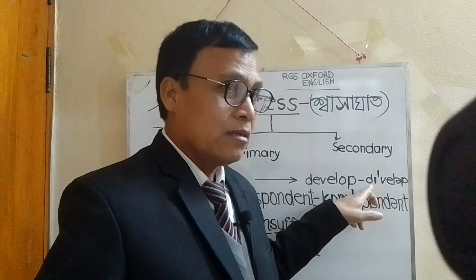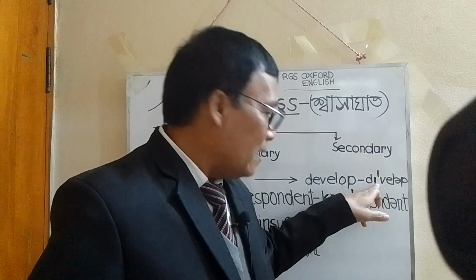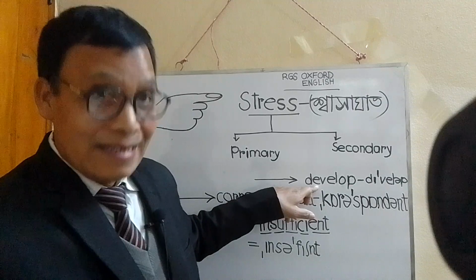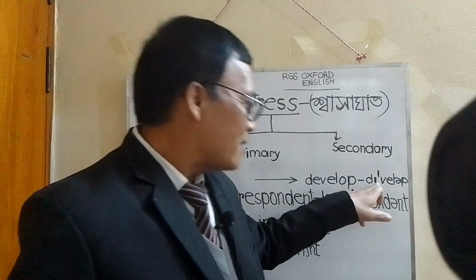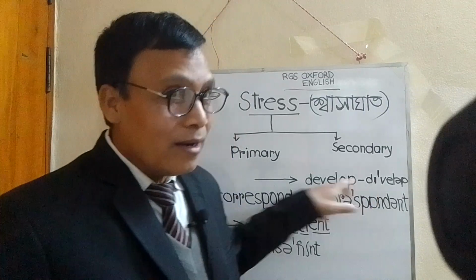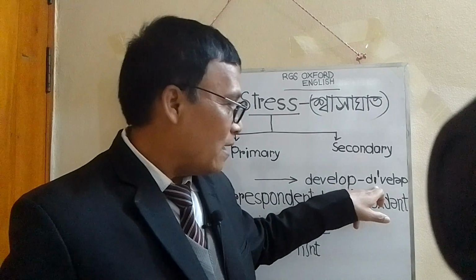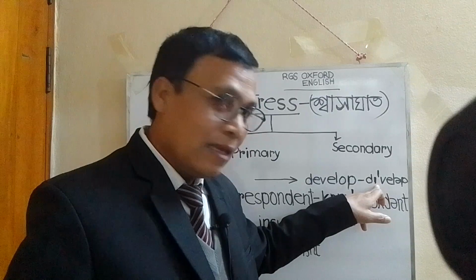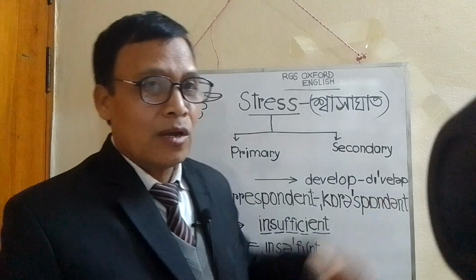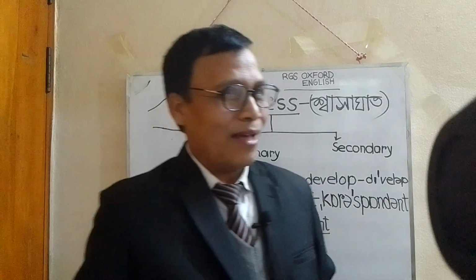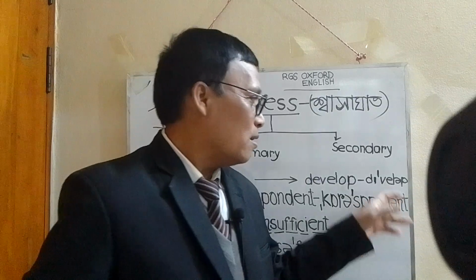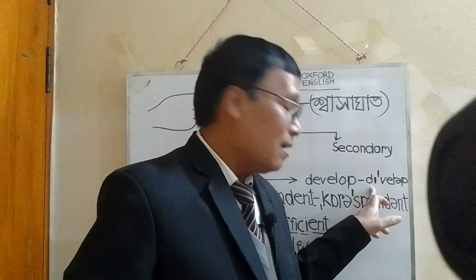Here, E, according to the letter is day, but the symbol from the Oxford Dictionary tells us it is not day, it is D. As you see the symbol, we sometimes pronounce the word develop, but rather it will be develop.